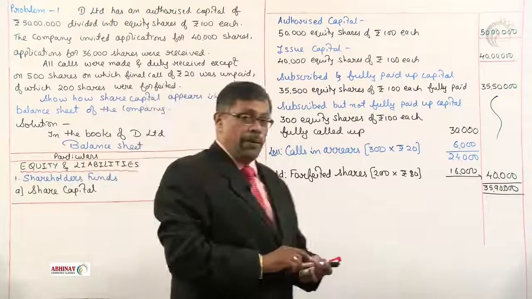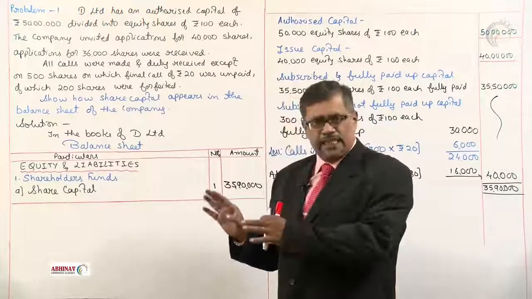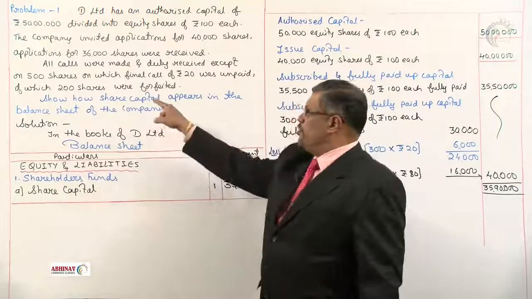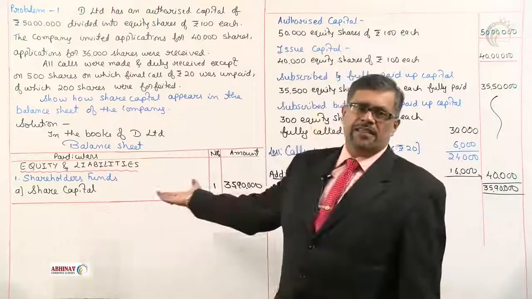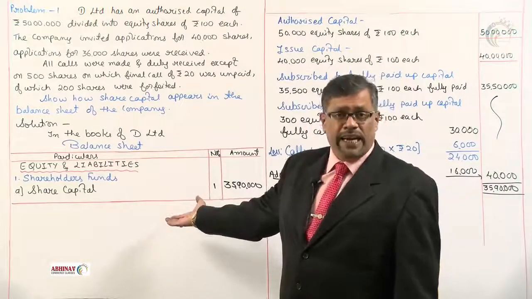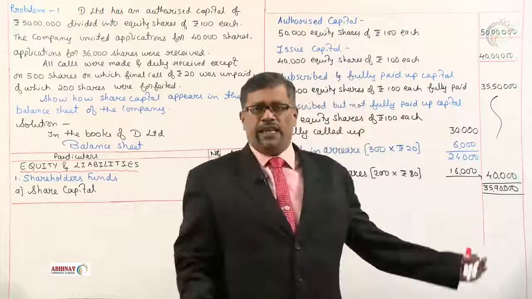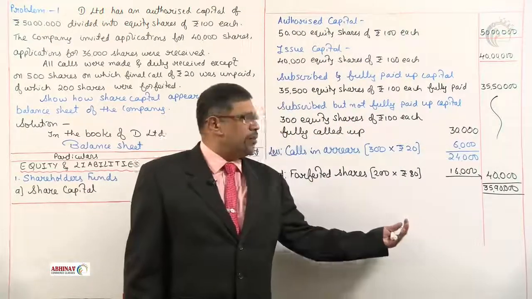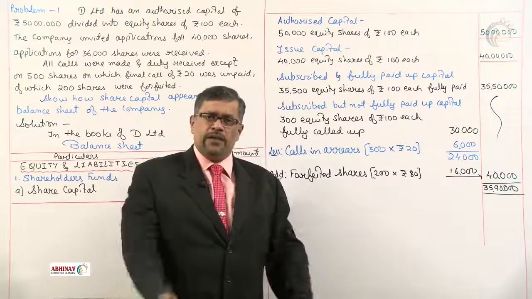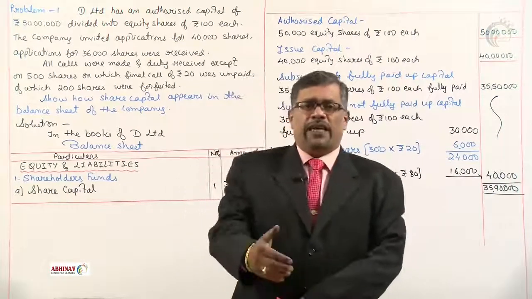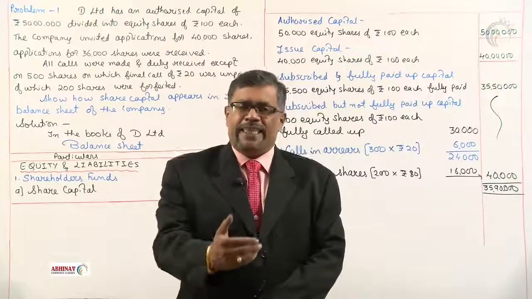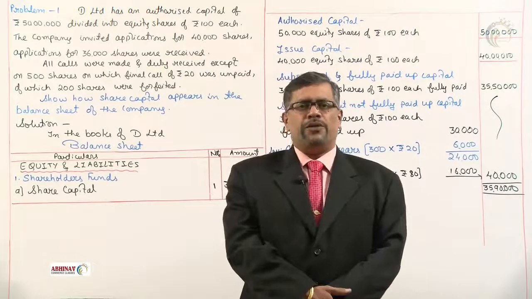35,90,000. See in the problem what is asked. We get such things in the exam. Show how share capital appears in the balance sheet of the company. How share capital appears? This is how it appears. At 35,90,000. Explanation for that will be in the note. This is how the problem is to be done. So in this session we have completed the first problem on financial statements of company. In the next session we'll take up problem number 2. Thank you.